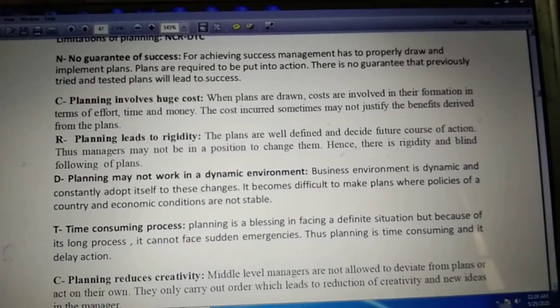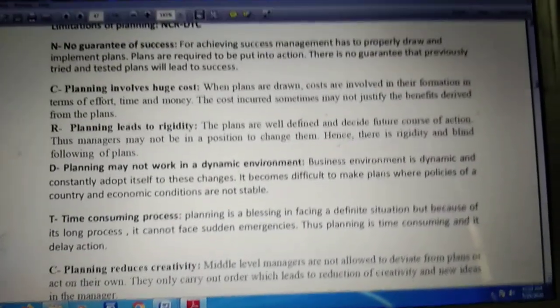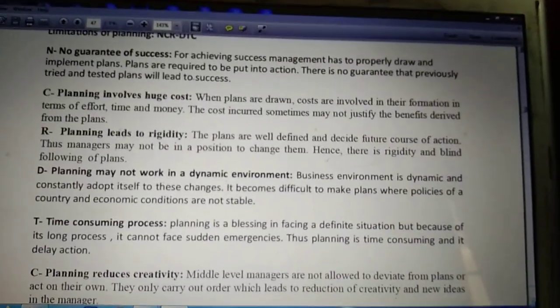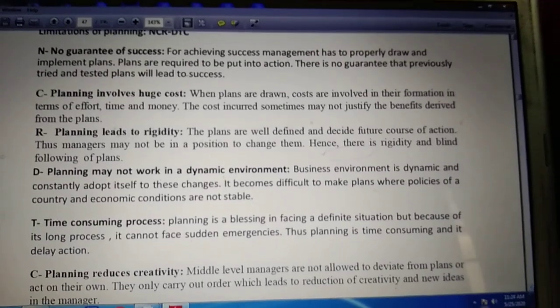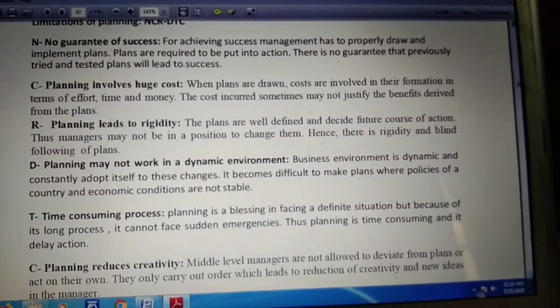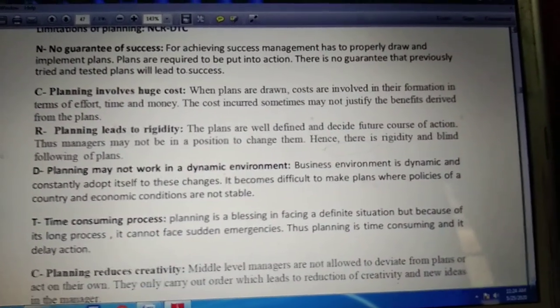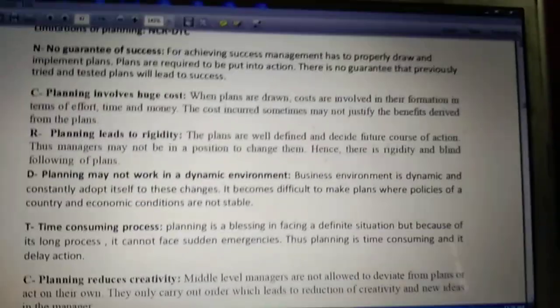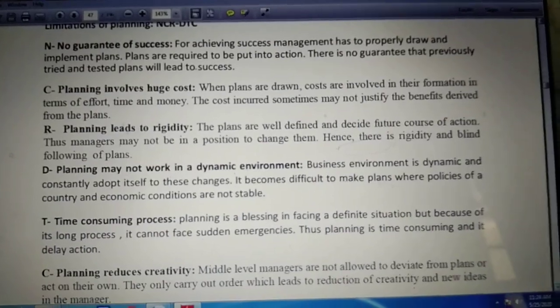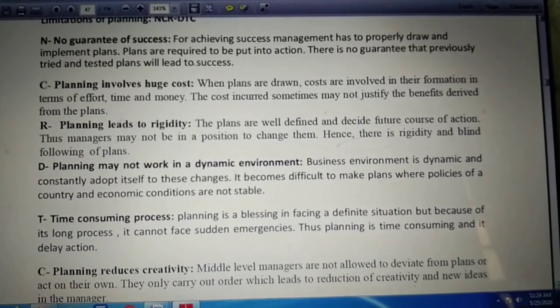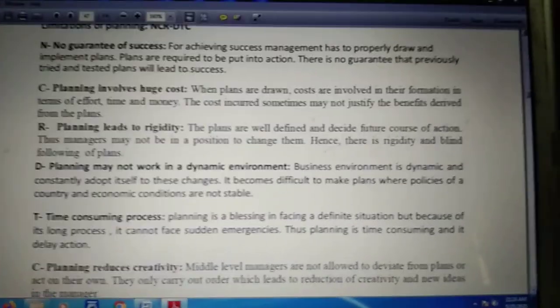So sometimes it also happens that the benefit we get from that plan is less, and the money, time and effort we have given to that particular person is more. So planning involves huge cost, and sometimes it is not giving that much benefit to the business enterprises. The third is planning leads to rigidity.